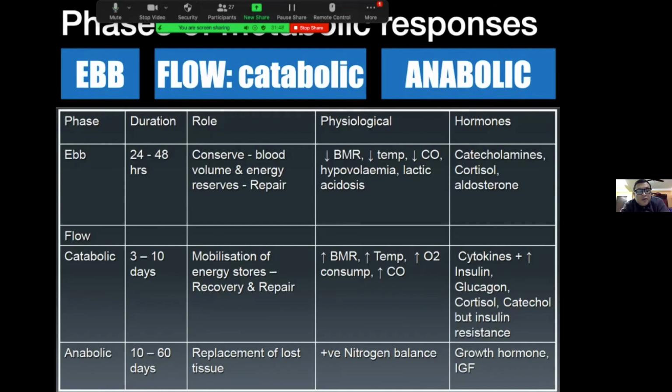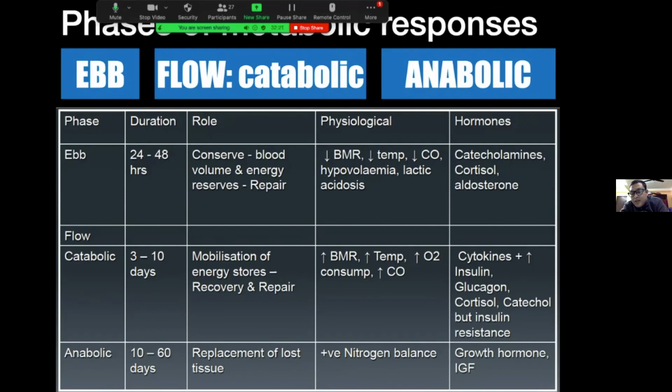It is followed by the flow phase, that is the catabolic phase. It usually lasts up to 3 to 10 days, and it is the phase when there is mobilization of energy stores, and recovery and repair start in this phase. In this phase, there is an increase in basal metabolic rate. It goes a step further than survival. The basal metabolic rate is increased, temperature is increased, oxygen consumption is increased, and cardiac output is increased.